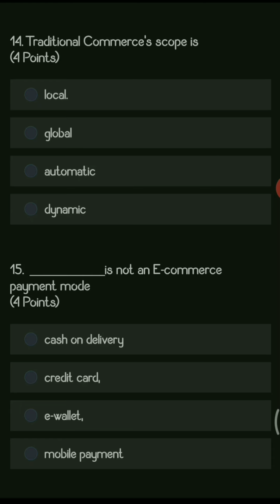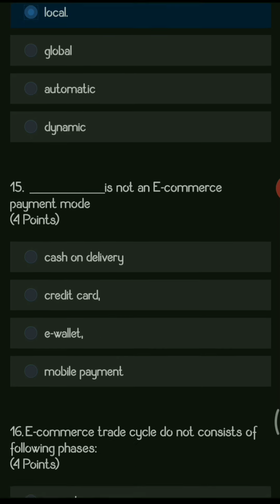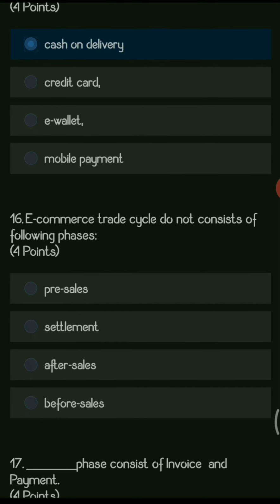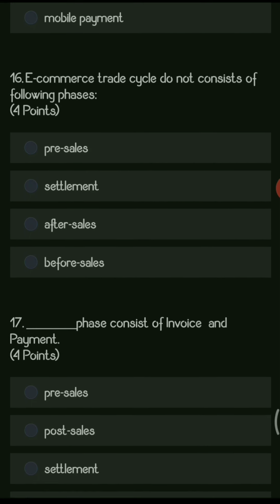So here the right answer is local, because you have a very less extent in the case of traditional commerce. Next question. Dash is not an e-commerce payment mode. Cash on delivery, credit card, e-wallet, mobile payment. So cash on delivery is the right answer, because in credit card, e-wallet, mobile payment, in all these things we use electronic cash. We don't use a physical cash. The physical cash is only used in the case of cash on delivery. So it does not belong to e-commerce payment mode.